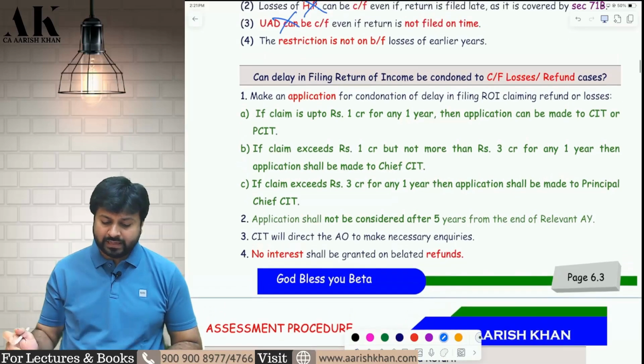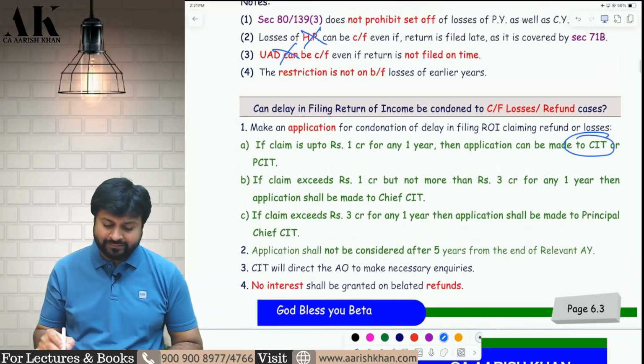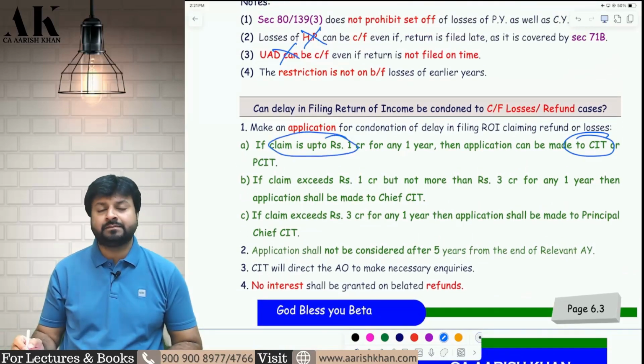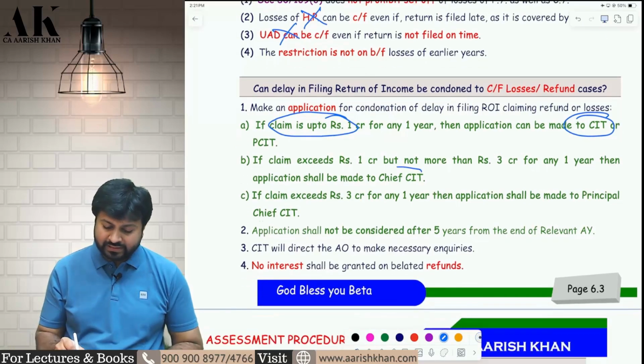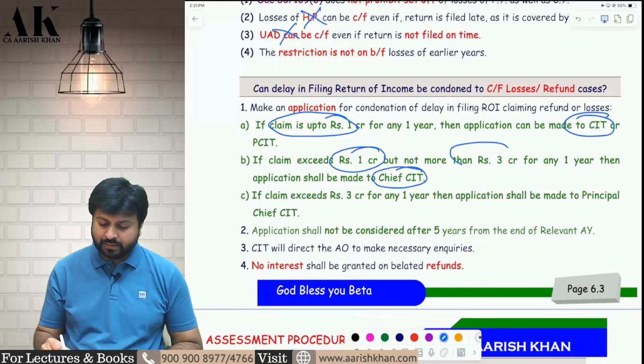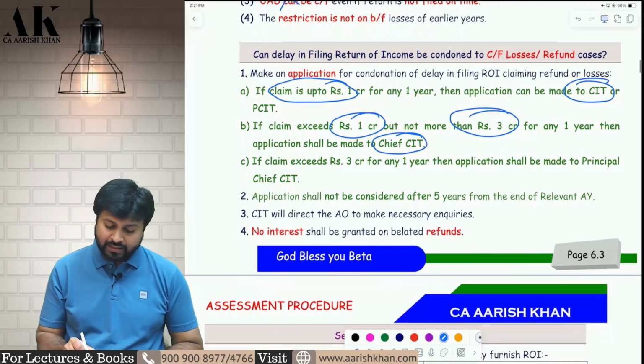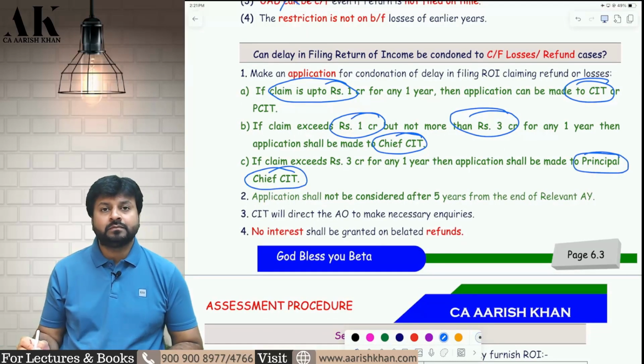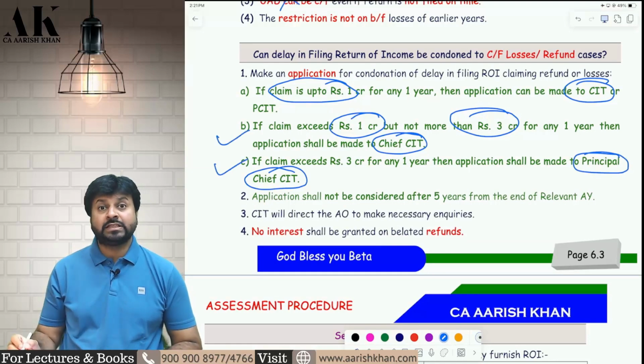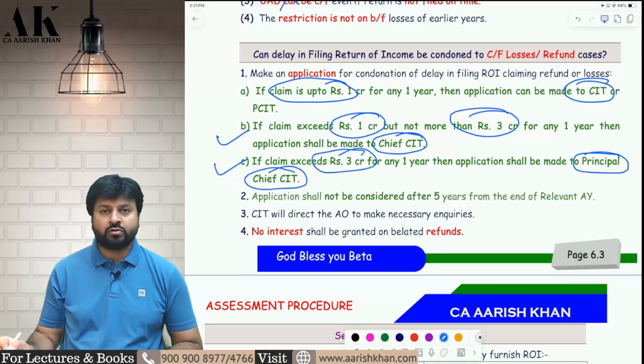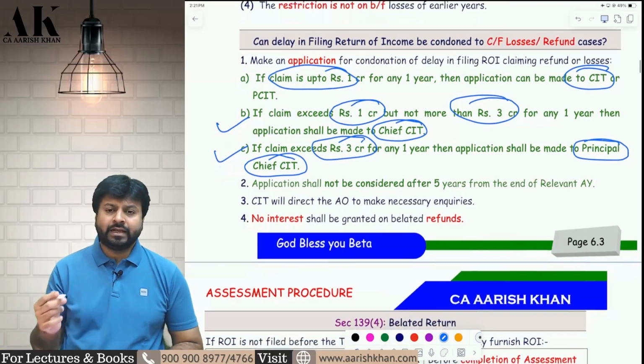Now to whom should I make an application? You should make an application to CIT if the loss is up to 1 crore rupees. You can make an application to Chief CIT if the loss is more than 1 crore but up to 3 crore. And you can make an application to Principal Chief Commissioner of Income Tax, if the loss is more than 3 crore rupees. For how many years can I make an application?